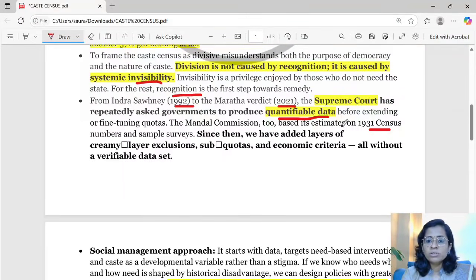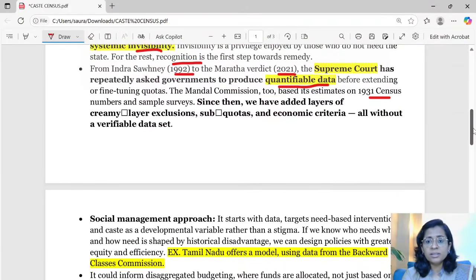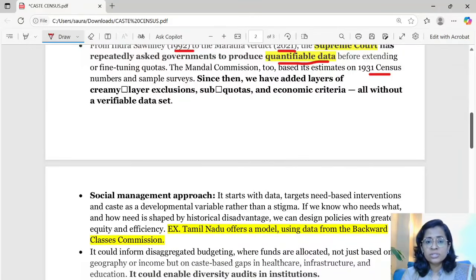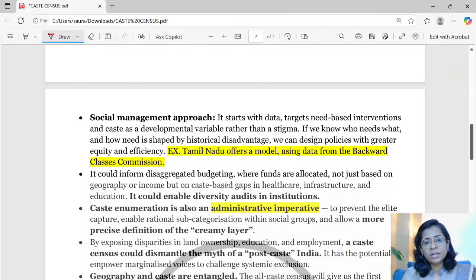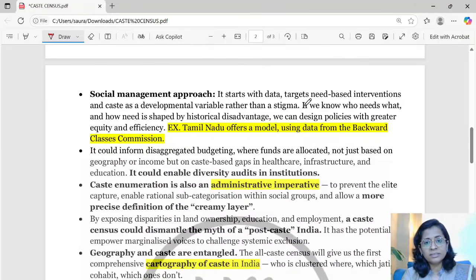So the Mandal Commission based its estimate that the 52% OBC section should be given 27% reservation on the 1931 census. But after that we don't have any reliable data for all major decisions regarding reservation, caste identity or recognition of vulnerable sections. So we need a verifiable data set which is latest, very authentic and scientifically collected. So caste census is needed.